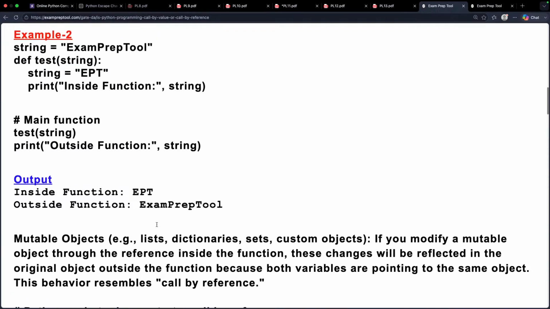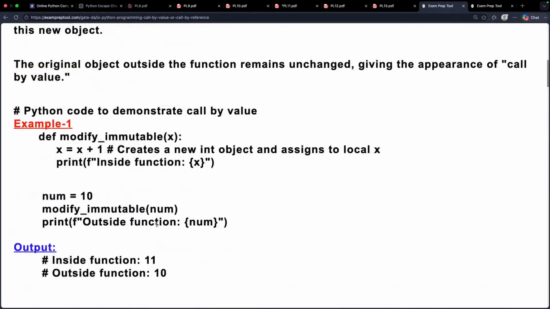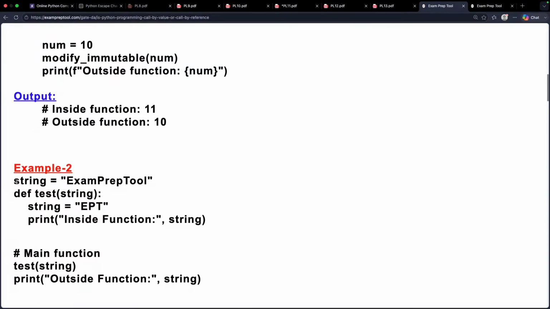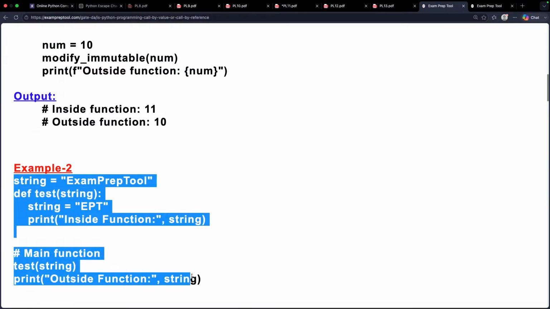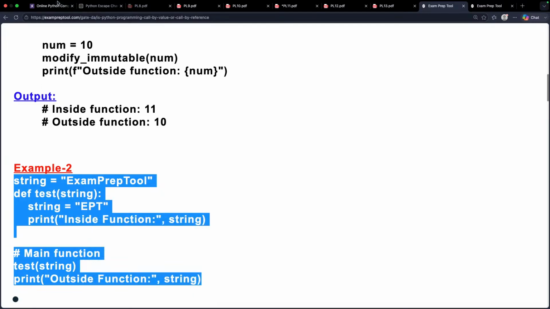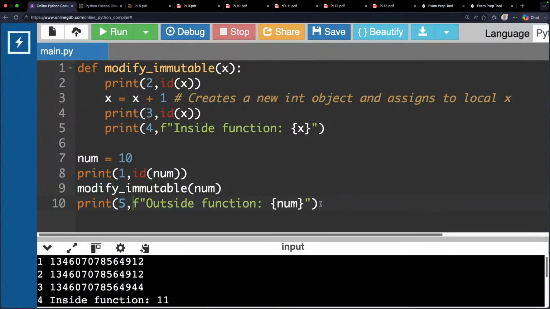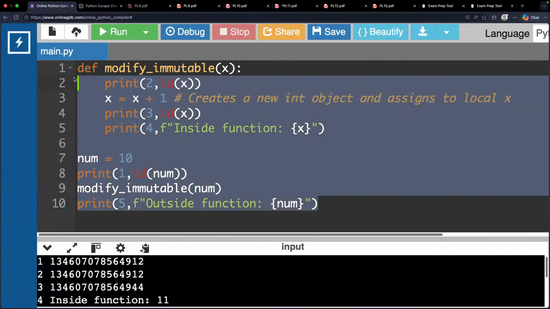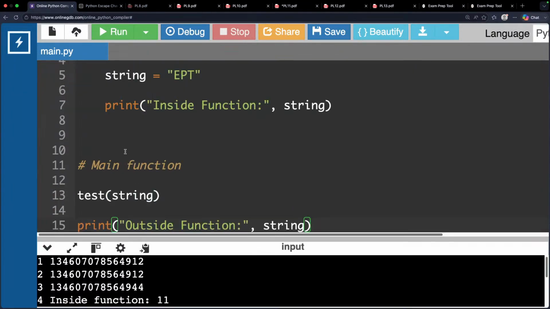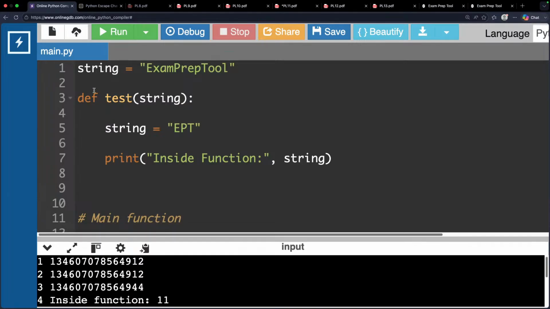Now see this one. This is something about immutability. Example 2 also I have done. So please be careful if anyone has doubt. You can execute it also. Copy, then go here. You can do all possible arrangements, whatever you are thinking. Paste. Let me adjust first.